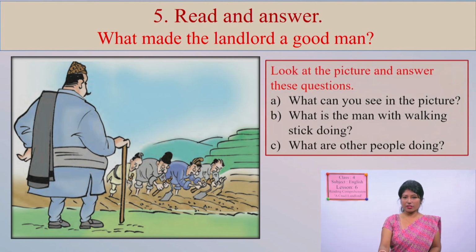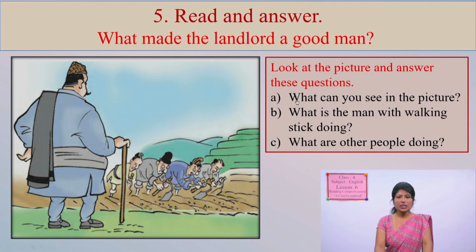I have prepared a few questions over here. Number A, what do you see in the picture? First impression, what do we see? We see a fat man standing with a stick, a walking stick. Maybe his body is very huge, and he is a senior person, and that's why he is carrying this walking stick.